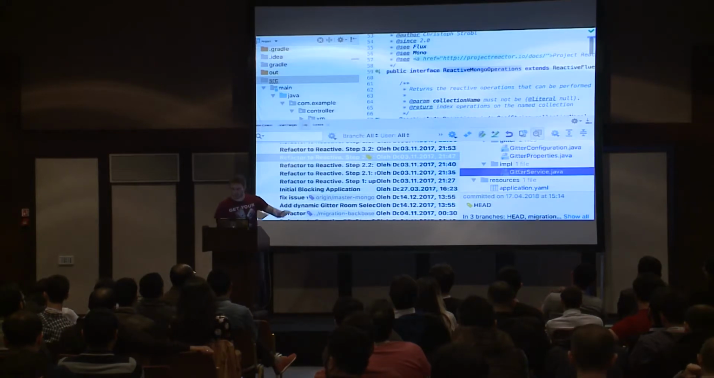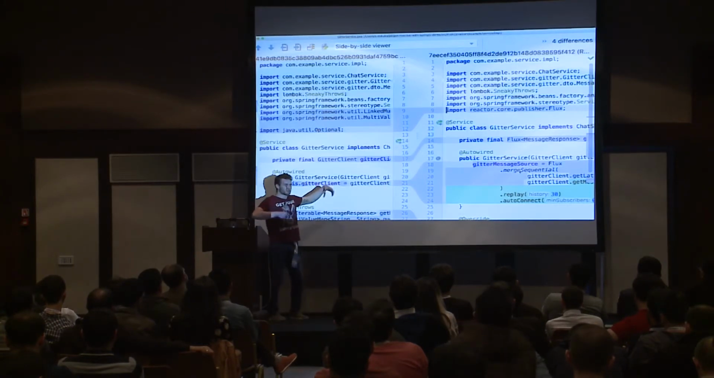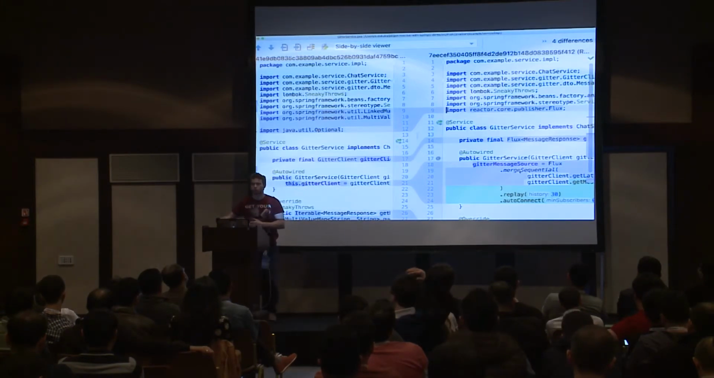Along with that, we have some changes in the communication or in the business logic, which are related to changing the pulling model to a push model.